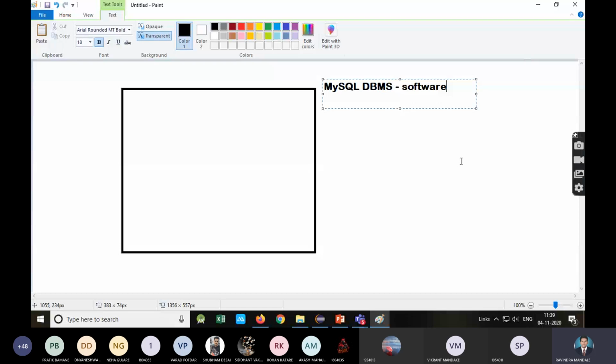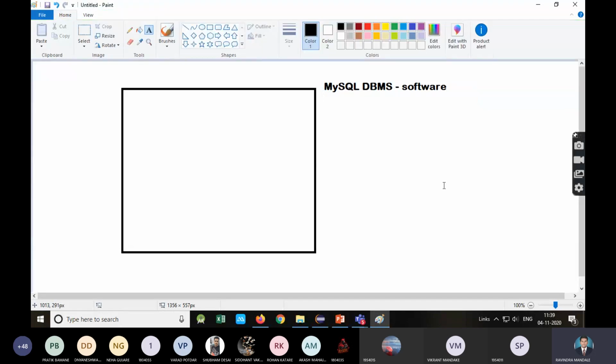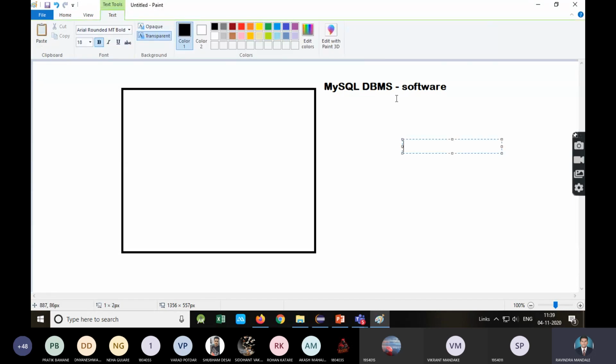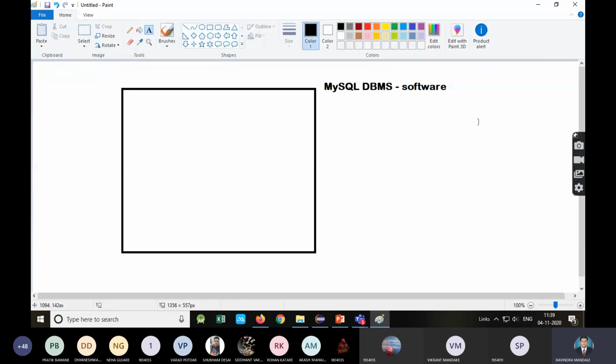But that is actually used for, or has, limited facilities. Whenever we are using Microsoft technologies, we use Microsoft Access. But here also you can connect a Java application with MS Access. Right now I am using the MySQL DBMS. A DBMS is a software which allows us to create and manipulate the database. So database is different.